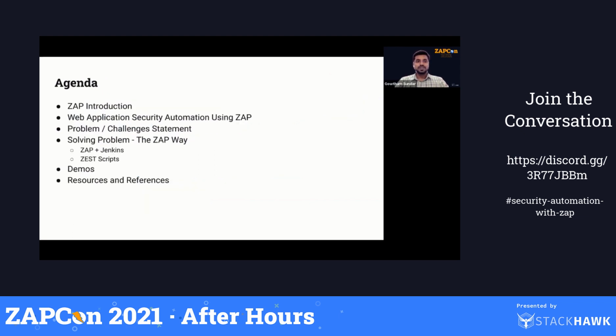Today's session is about ZAP introduction, though I don't think ZAP requires any introduction. I think pretty much everybody knows about it. We'll also talk about web application automation using ZAP, and what various options ZAP provides for application security automation. Today I'll be talking about two challenges that we faced internally at our organization, and how ZAP helped in solving those. Basically, ZAP and Jenkins integration, and how we used Zest scripts as part of solving those challenges. So that's a key focus.